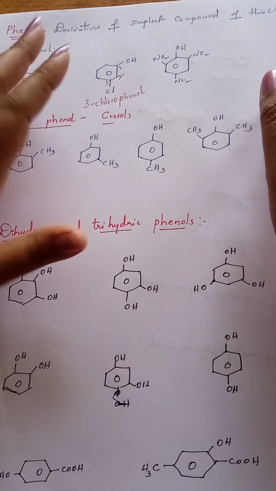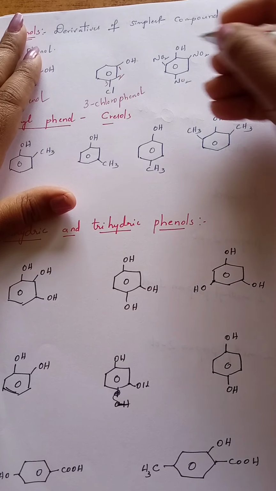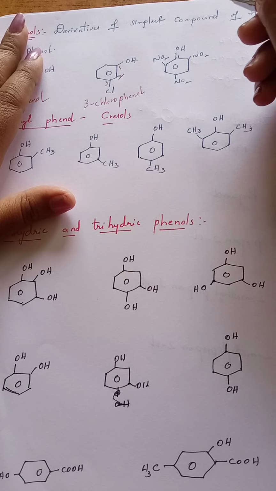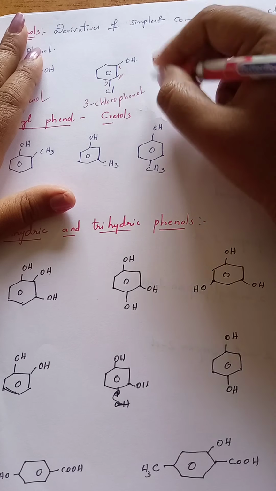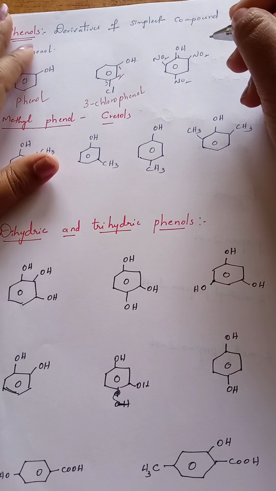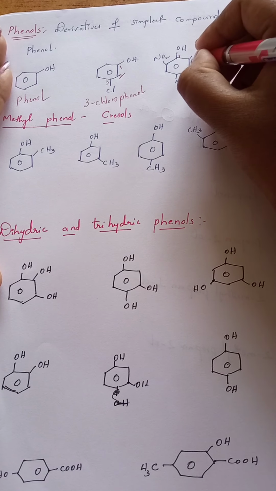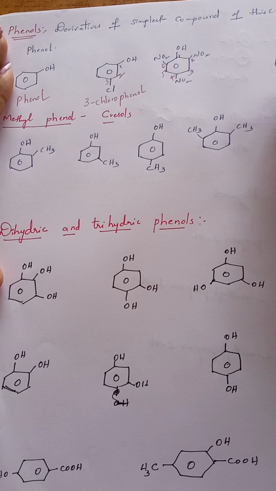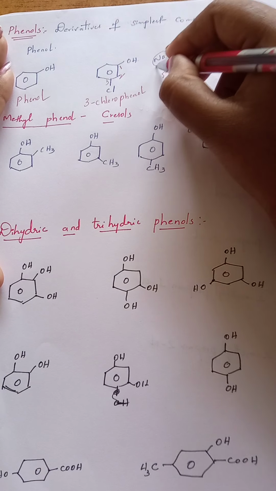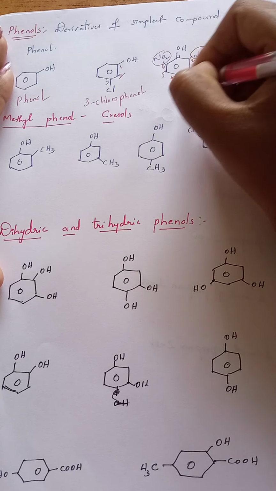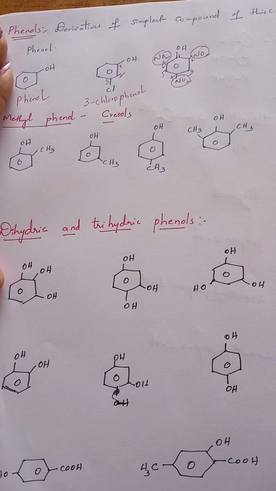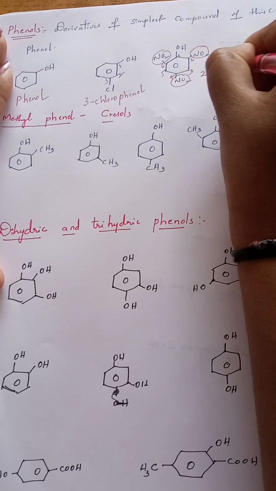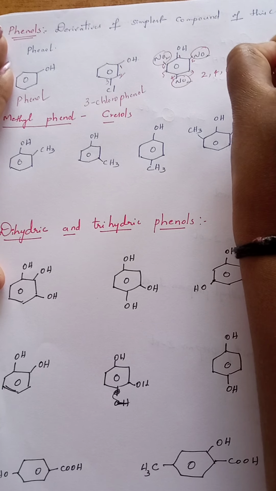Okay. Now write the IUPAC name for this one. IUPAC name means first we have to give numbering. We know in phenol OH is the functional group, so it gets the first number, and we can number either this side or this side, because both sides the numbering will be the same. So this is the second carbon, third, fourth, fifth, sixth. Now at the second, fourth and sixth positions 3 nitro groups are located. Then it is said to be 2, 4, 6 trinitrophenol.